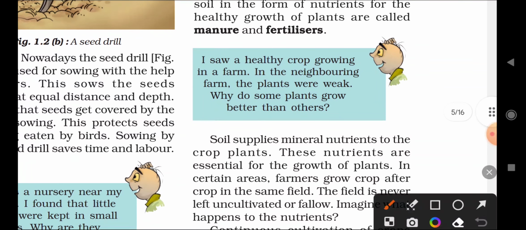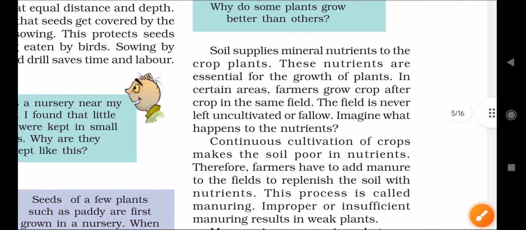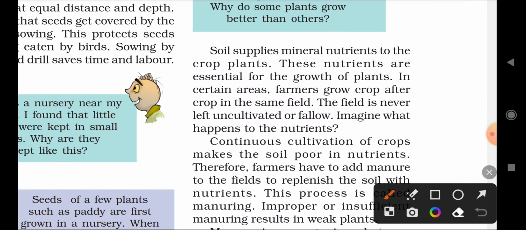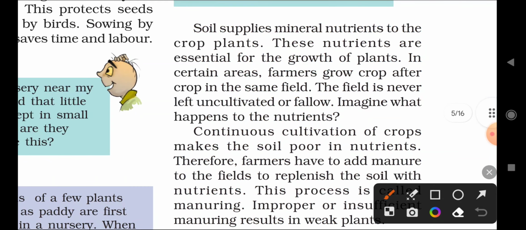Next, soil supplies minerals and nutrients to the croplands. We are additionally adding nutrients to the plants for growth, but naturally, soil also gives some minerals and nutrients to the crop fields. These nutrients are essential for the growth of the plants.